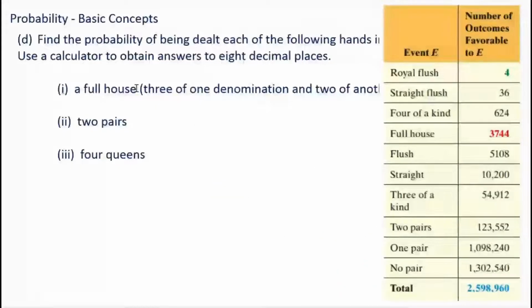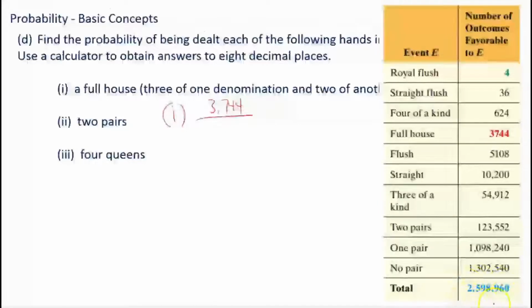There we go. Look, they give us a chart that tells us all the different types of events in poker. I mean, it's not everything that can happen, but it's the things that are winners. So a royal flush, a straight flush, 4 of a kind. Look, there's our full house right there highlighted in red. Now, remember, we calculated that. But that's the number. So to do number 1, a full house, there's 3,744 possible full houses.